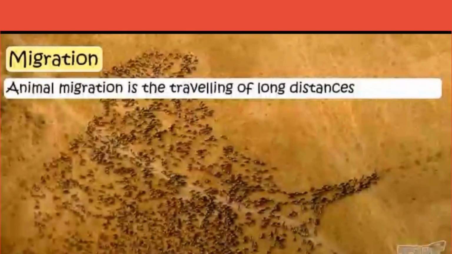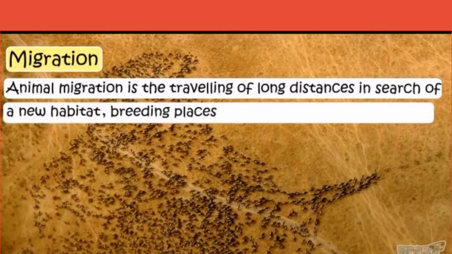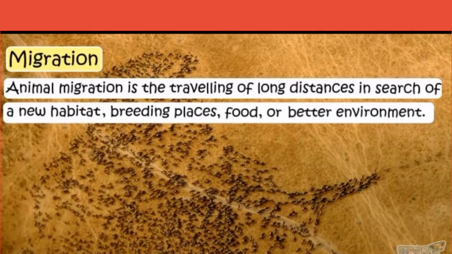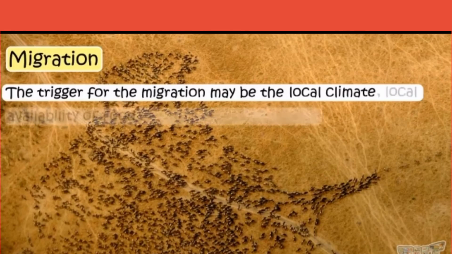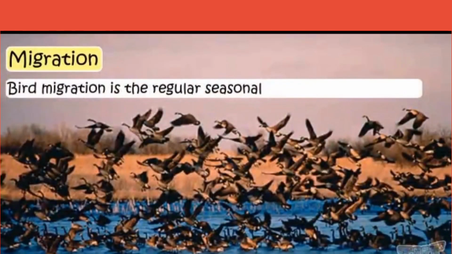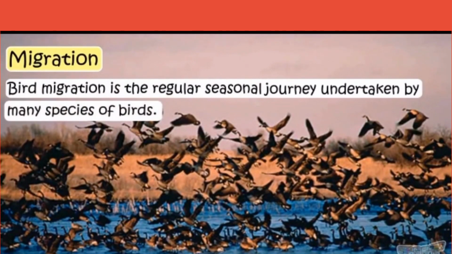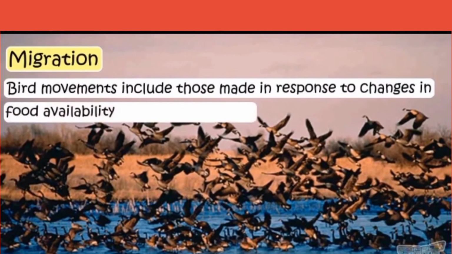Animal migration is the traveling of long distances in search of a new habitat, breeding places, food, or a better environment. The trigger of the migration may be the local climate, availability of food, or the season of the year. Bird migration is the regular seasonal journey undertaken by many species of birds. Birds' movements include those made in response to changes in food availability, habitat, or weather.